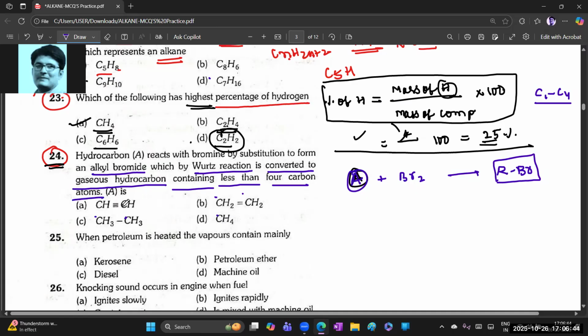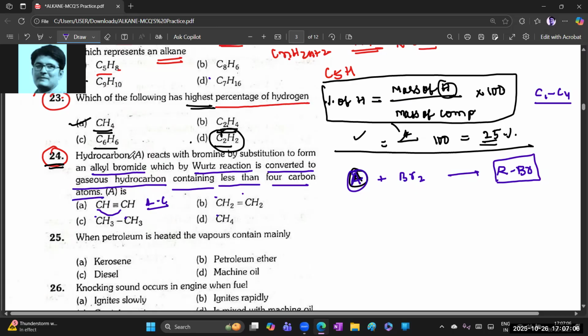Whenever you go through the Wurtz reaction, a 2-carbon compound forms a 4-carbon compound. But here, simple logic, no need to go through the mechanism; just by checking the options we will get the answer. He is asking for a product with less than 4 carbon atoms.